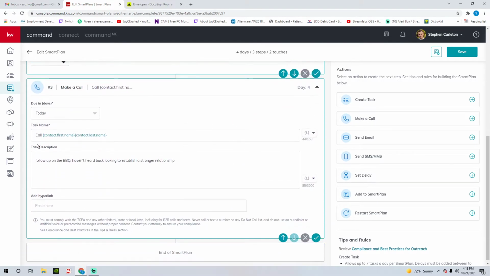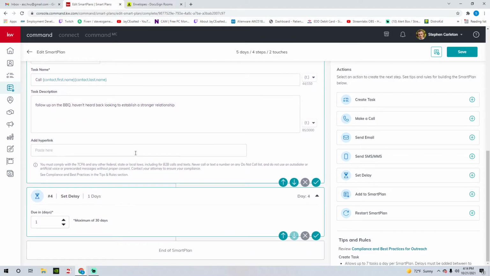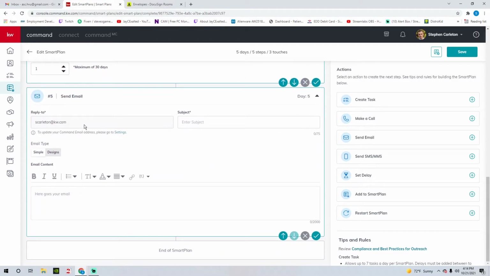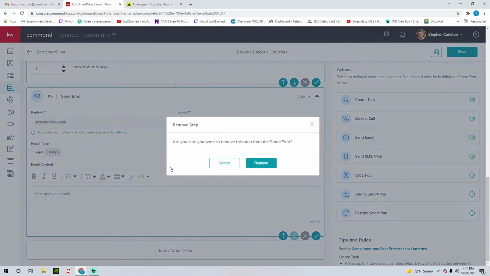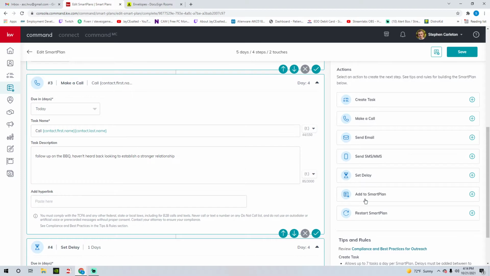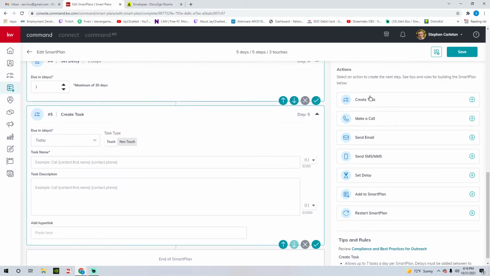If we wanted to take it a step further, we could. We could set another delay and just wait a day. And let's say we want to now send an email instead through the Command email system. We could do that, okay? You can make these as long as you want. You could also add in really anything you want to.